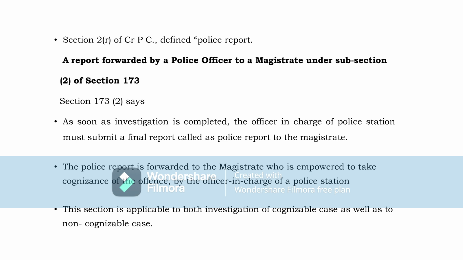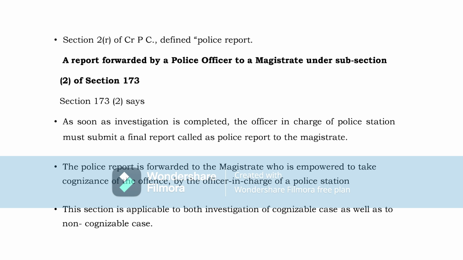So as soon as the investigation is completed, the police submit a final report. That final report is called a police report to the magistrate. And that report is to be forwarded only to the magistrate who is authorized to take cognizance of an offence. After taking cognizance of the offence, the magistrate will start the trial.